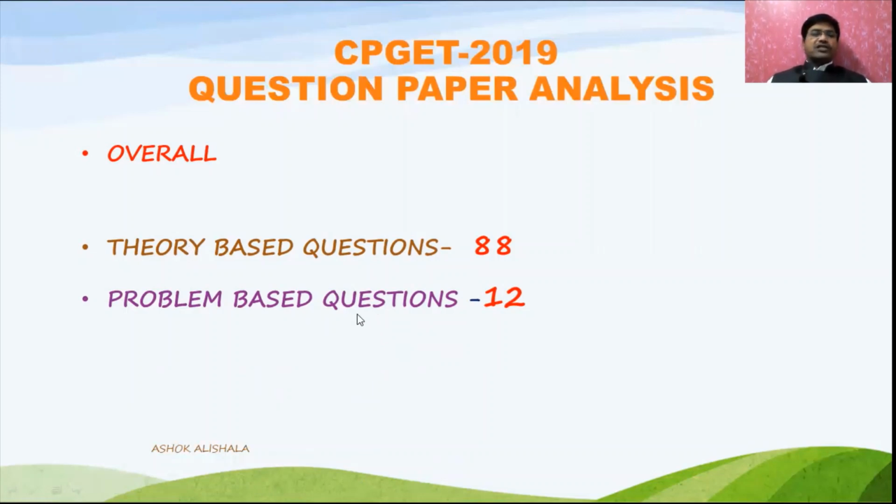If you focus on theory and basic concepts, you can grab 88 marks. Of course, the problems are also very easy, just remembering the formulas mainly in electrochemistry, thermodynamics, and chemical kinetics. Definitely, you'll get the problems from these. Just try to remember the simple formulas.